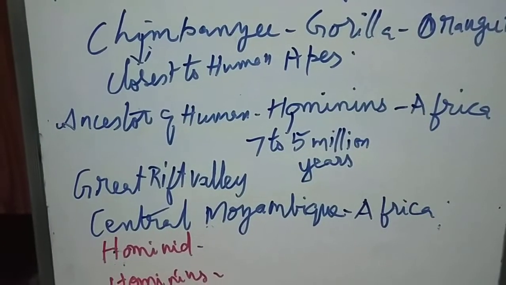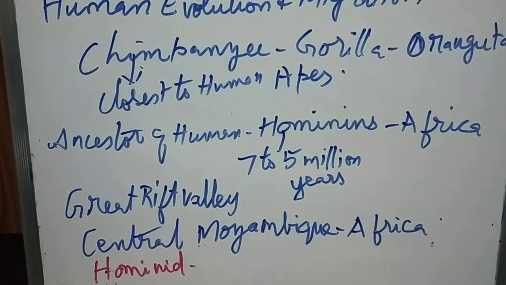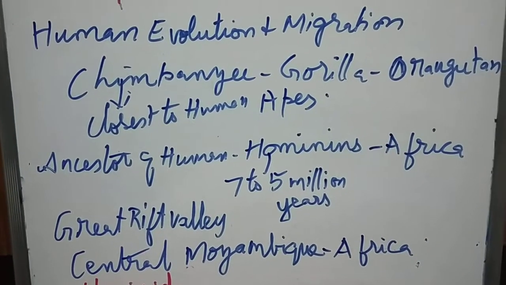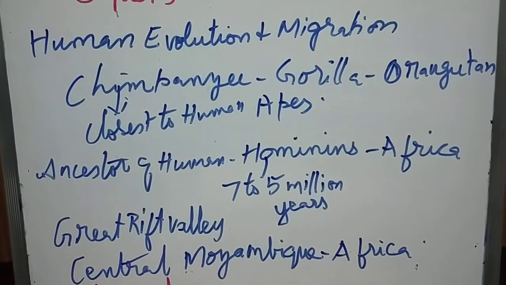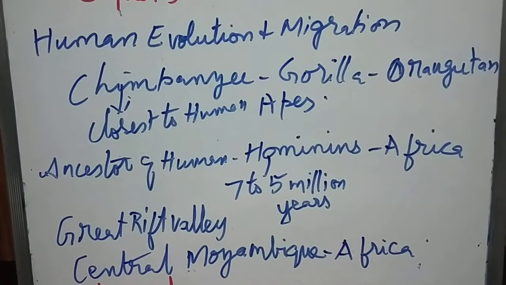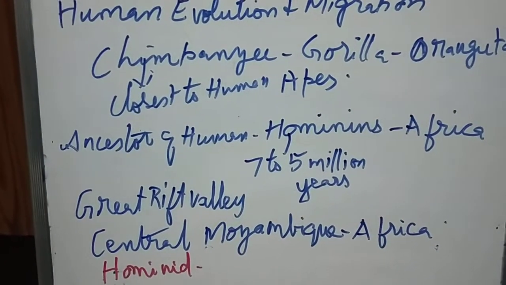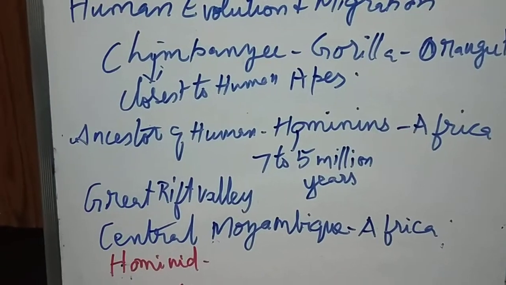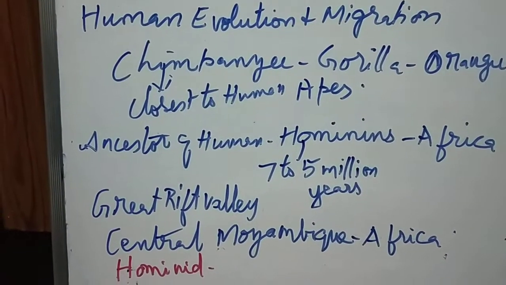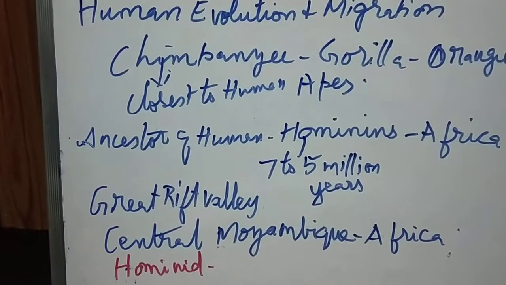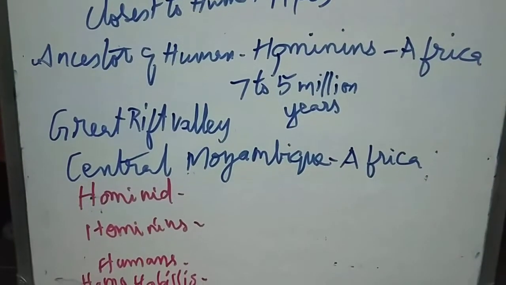which we can see across a distance of 6,400 kilometer, from the northern part of Syria to central Mozambique in East Africa. So we can see the evidence of the prehistoric period.